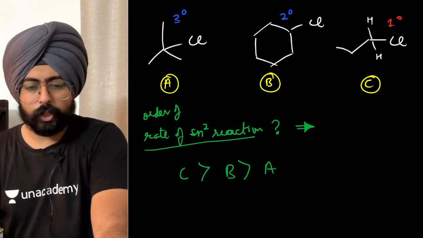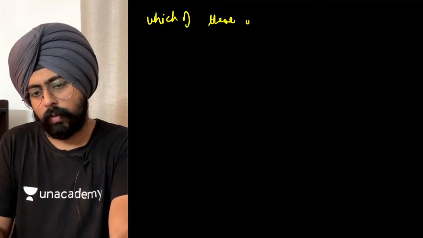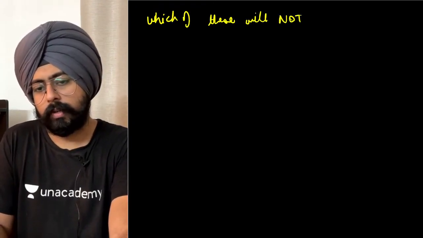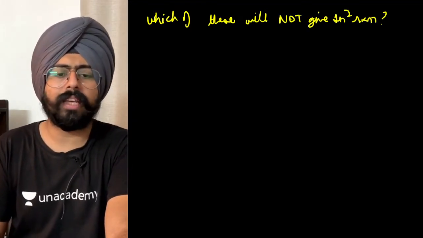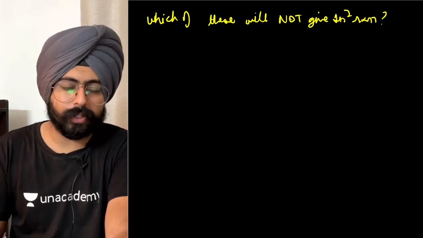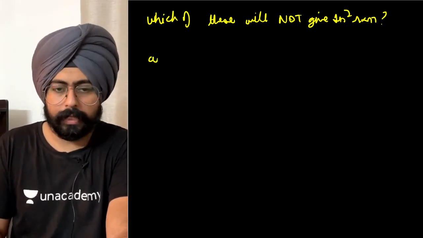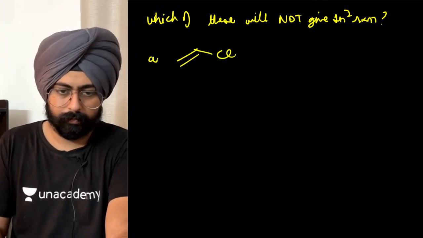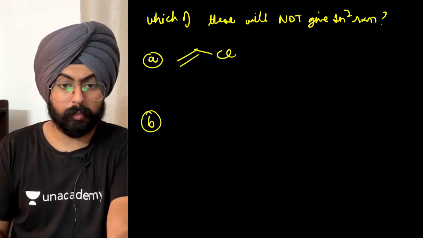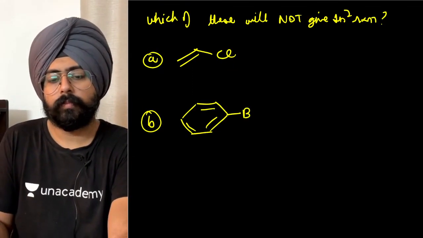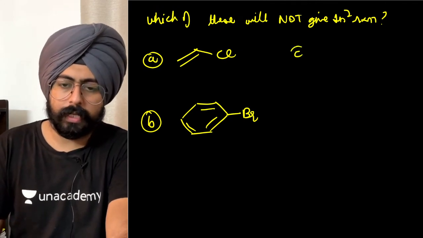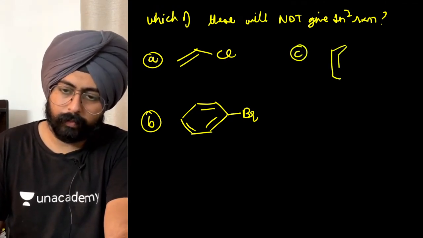Okay. So my next question for you is, which of these will not give an SN2 reaction? There are some very interesting structures for you. Structure number A is, structure number B. Then structure number C is even more interesting.